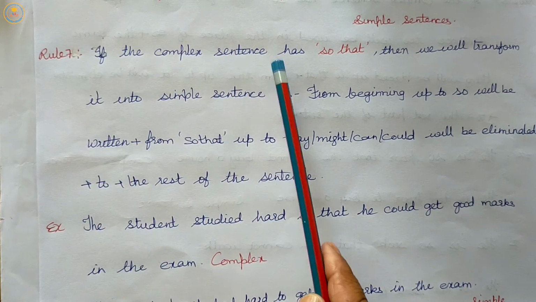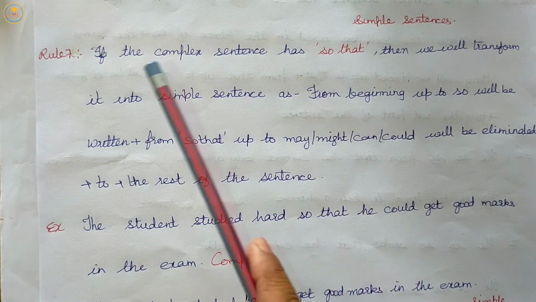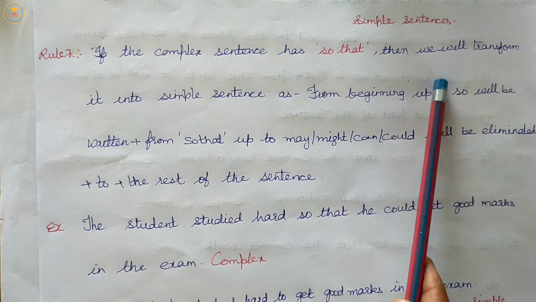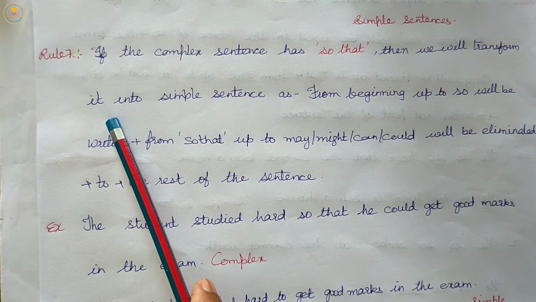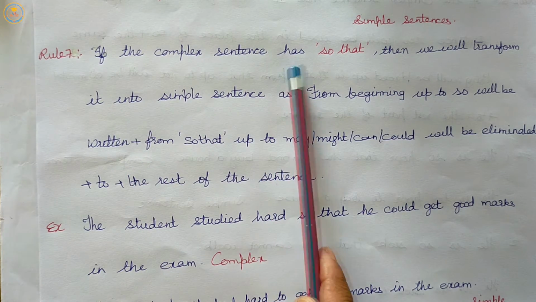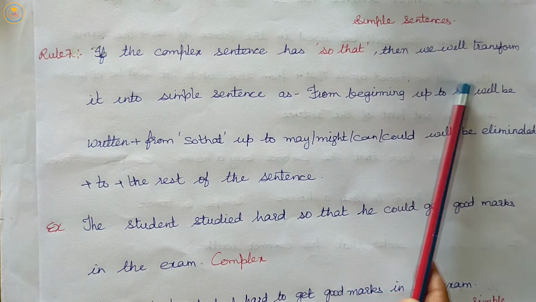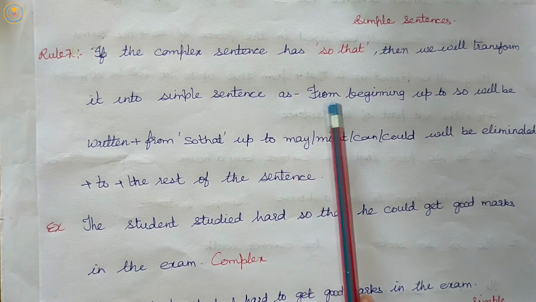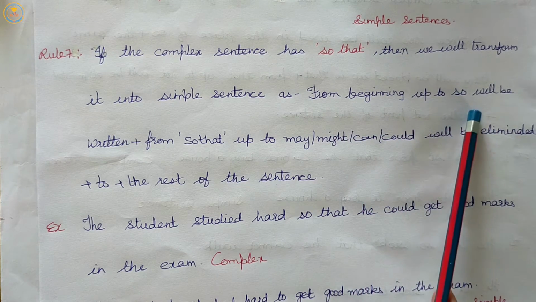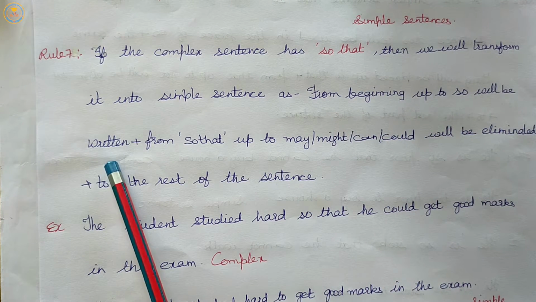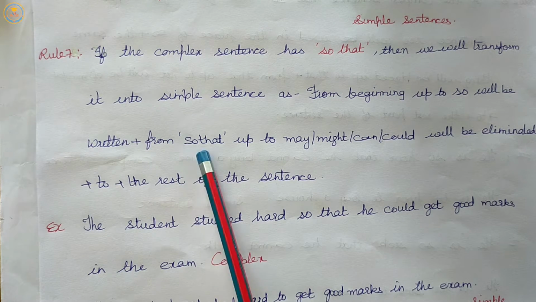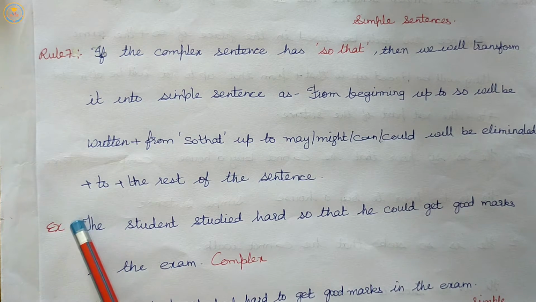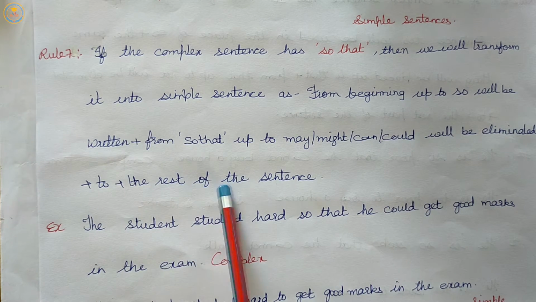If the complex sentence has so that, then we will transform it. Listen carefully. If the complex sentence has so that, then we will transform it into a simple sentence as: from the beginning up to so will be written, plus from so that up to may, might, can, could will be eliminated, plus to plus the rest part of the sentence.